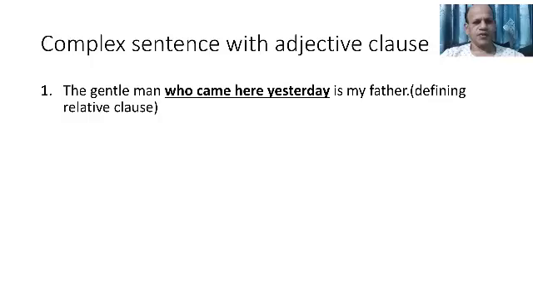It modifies the noun man. Man is the antecedent here, and who came here yesterday is the clause, who is relative pronoun. So man is the noun, who is the relative pronoun, and who came here yesterday is a relative clause, an adjective clause. It modifies the noun man.